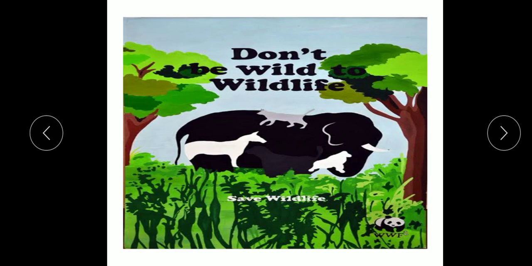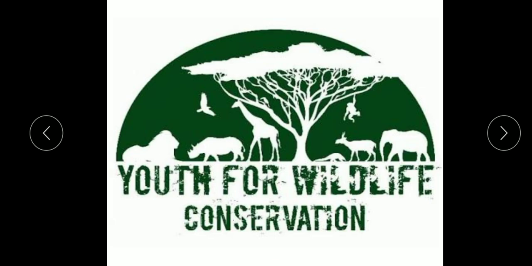Now, before studying this topic in detail, that is measures of prevention of wildlife, let us go through this slogan. What does this slogan say to us? Don't be wild to wildlife. We have to save the wildlife. We don't have to become wild with it. As the youth icon of our country, India, youth for wildlife conservation, it's our duty, it's our right to preserve. We have to arrange some measures for preservation of this wildlife.